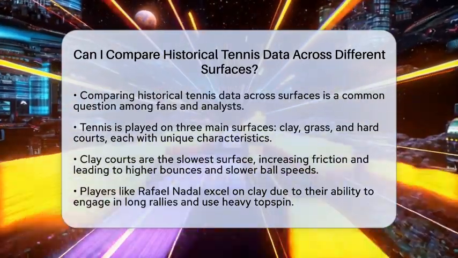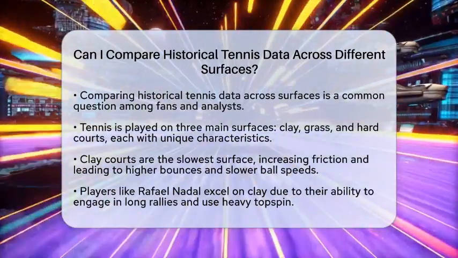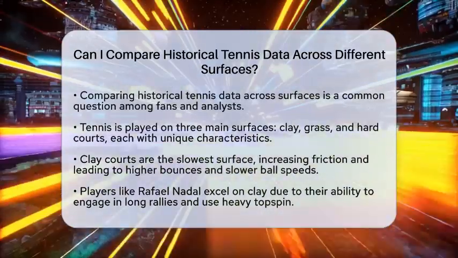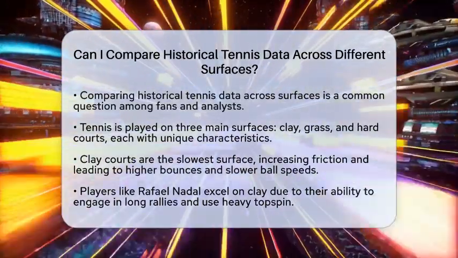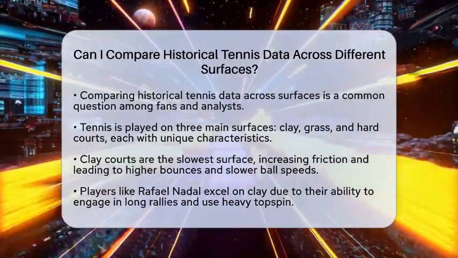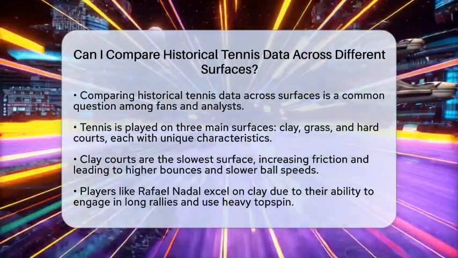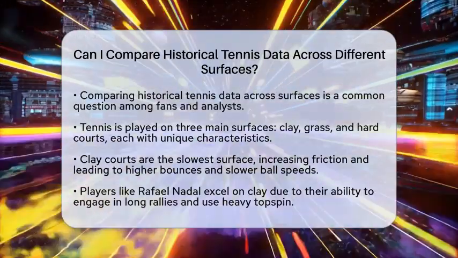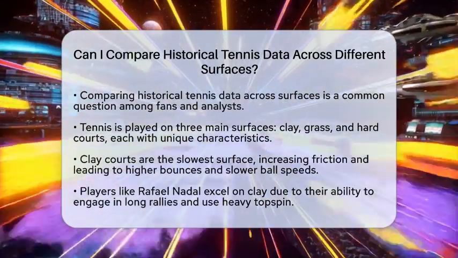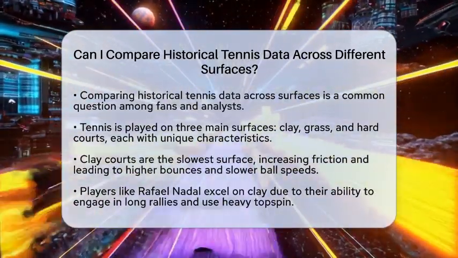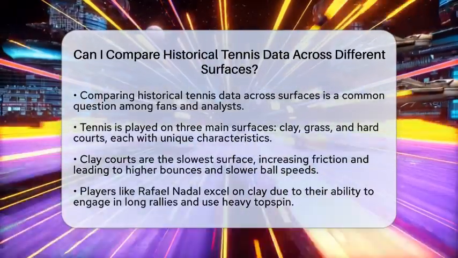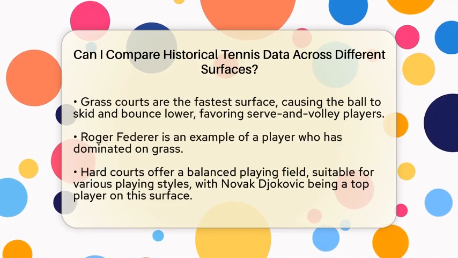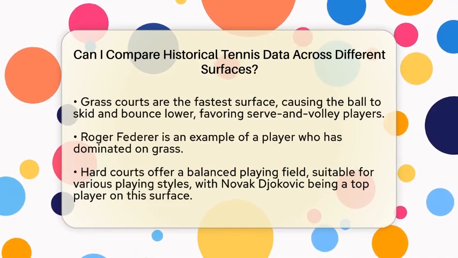Each surface has its own unique characteristics that can greatly affect how the game is played. Clay courts are known for being the slowest surface. They are made of layers of crushed gravel and topped with red brick dust. This combination increases friction, leading to higher bounces and slower ball speeds. Players who excel on clay often thrive in long rallies and use heavy topspin. A prime example is Rafael Nadal, who is celebrated for his clay court prowess.